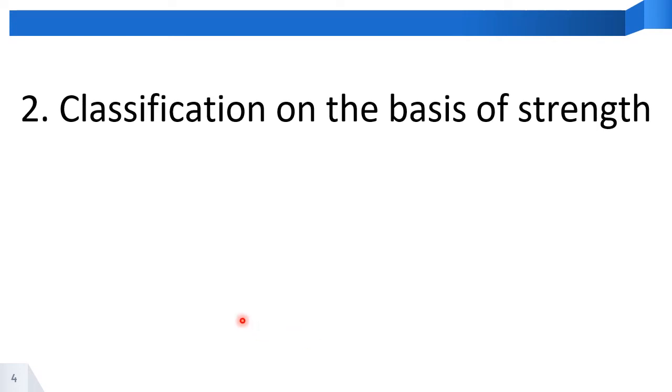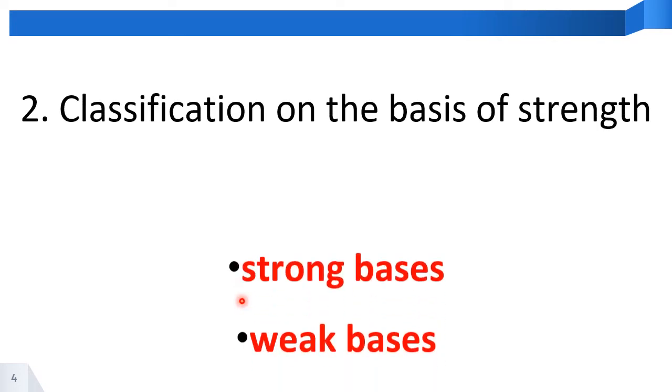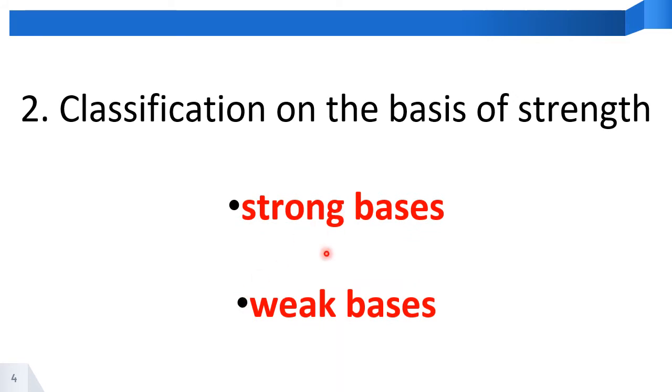Now on the second basis, the basic strength, a strong base and a weak base mean what? When you put a base in water, if it gives OH minus easily, then it comes under the strong base because it is very reactive. It can be easily ionizable. Whereas if it gives OH minus with difficulty or it takes time, it comes under the weak bases. Easy donor of OH minus ion, strong base. Difficulty in giving the OH minus ion in water, weak base.